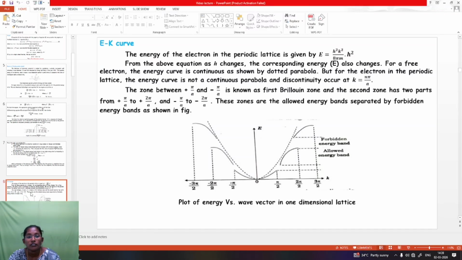The zone between +π/a and −π/a is known as the first Brillouin zone, and the second zone has two parts: from +π/a to +2π/a and from −π/a to −2π/a. These zones are allowed energy bands separated by forbidden energy bands, as shown in the figure.